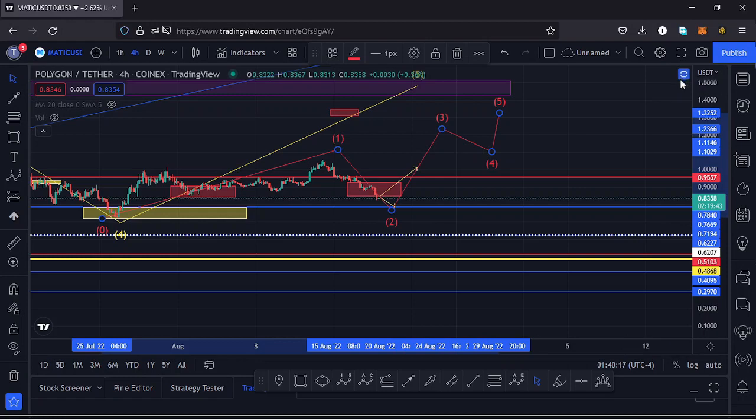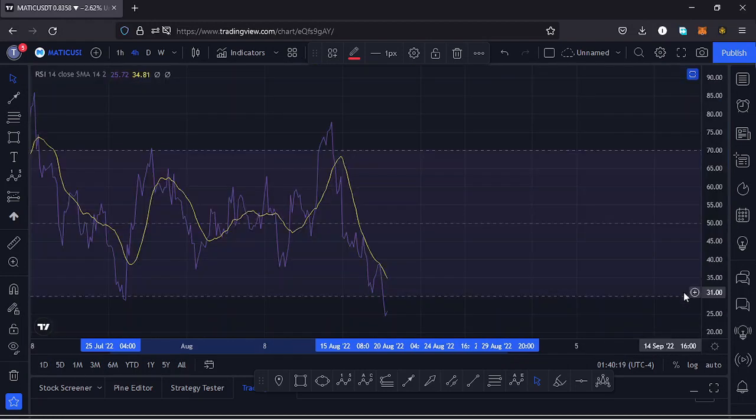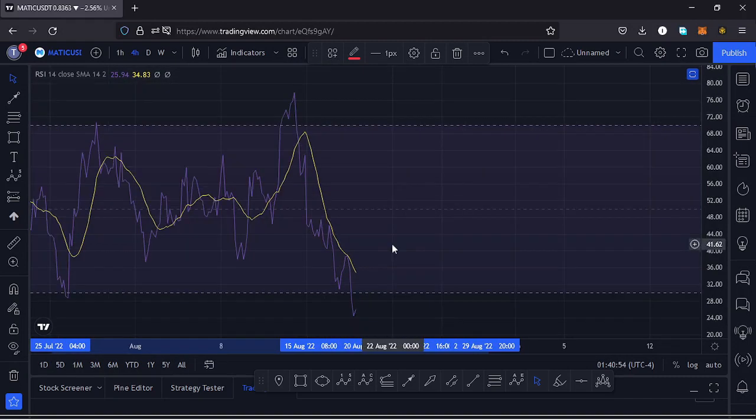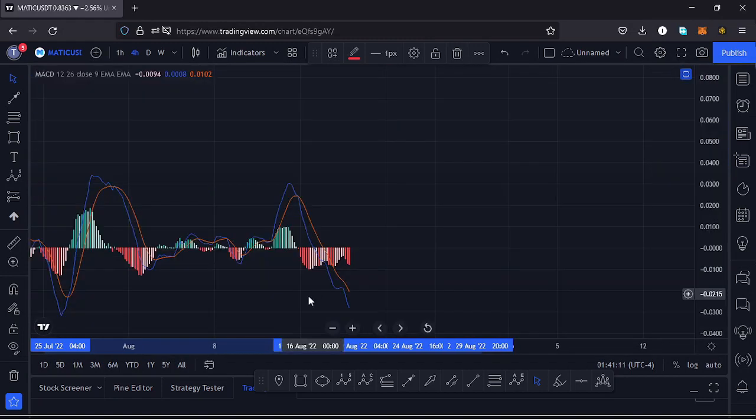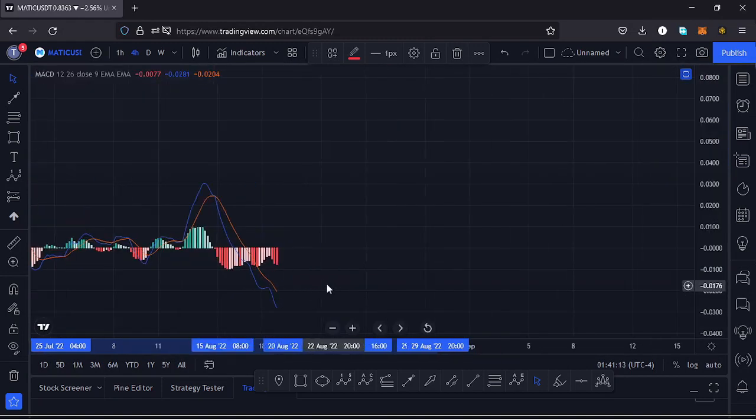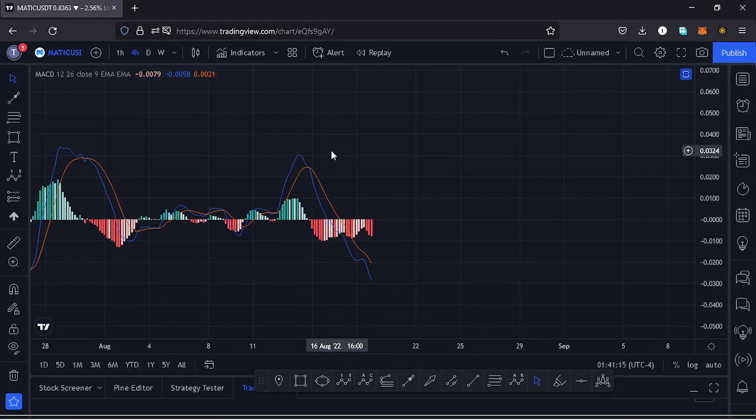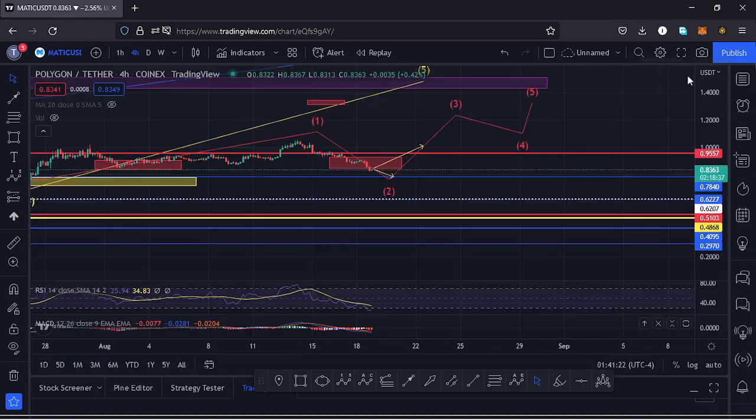Also taking a look at the indicators. On the RSI, we are trading at around the 25 mark, and that means we are in the oversold region. To get us back into this area right here, and then in case that happens, we have massive room for us to continue pushing even higher. Also taking a look at the MACD. On the MACD, we have not yet printed anything, but over here we had printed a bearish cross, and soon we might see something print over here. So let's be patient and see how that plays out, and I'll keep you updated.